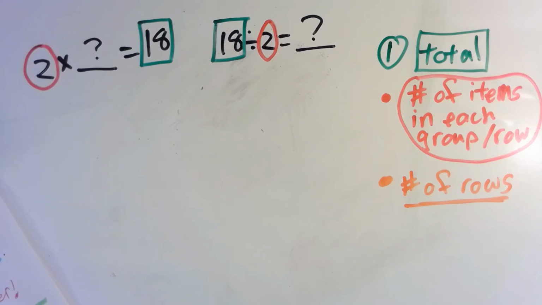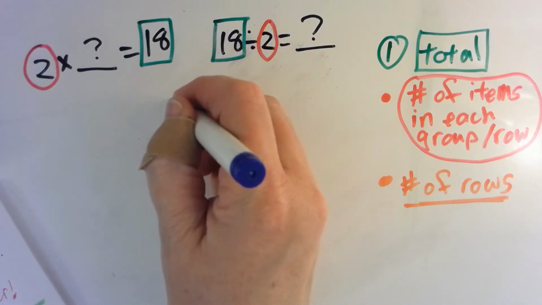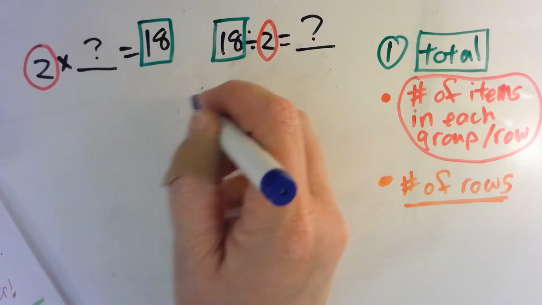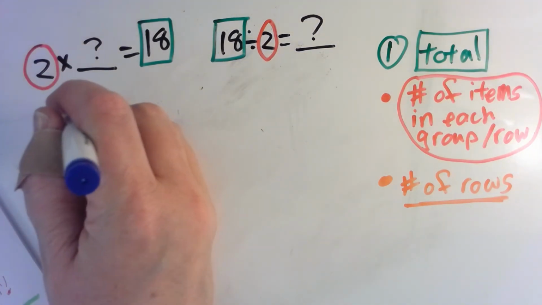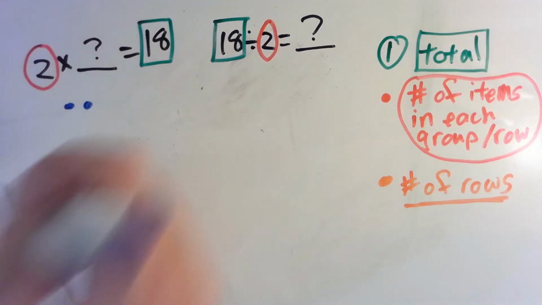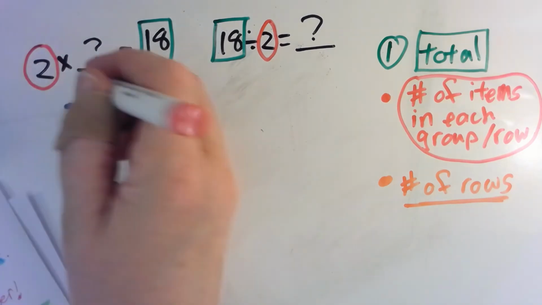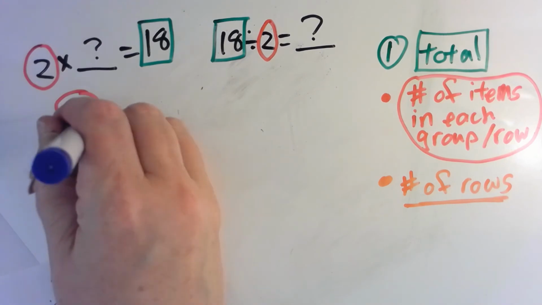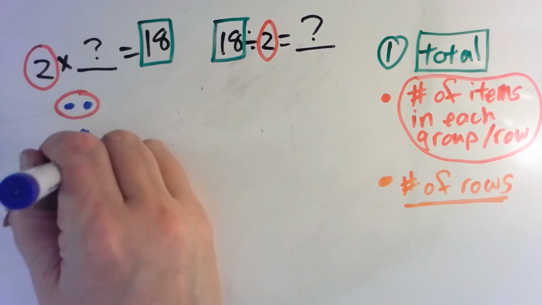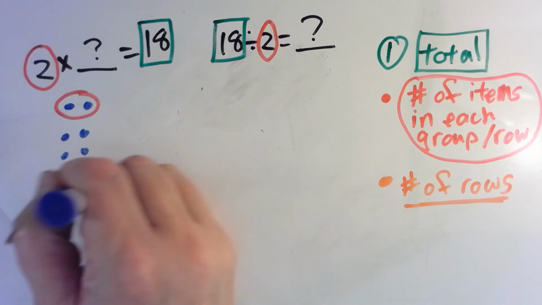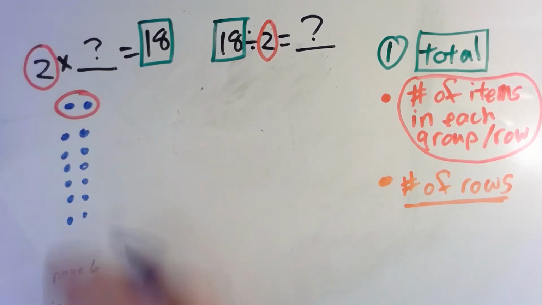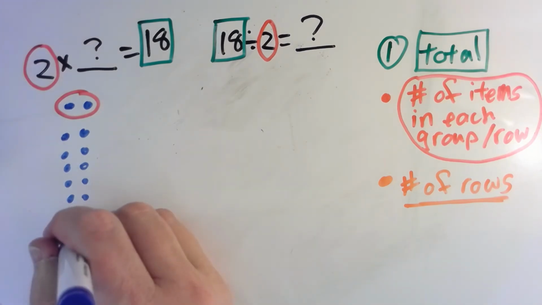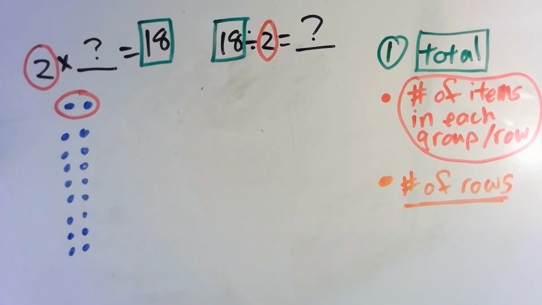So we are going to count until we get to 18. 1, 2, that's one group, so I can circle it. 3, 4, 5, 6, 7, 8, 9, 10, 11, 12, 13, 14, 15, 16, 17, 18.